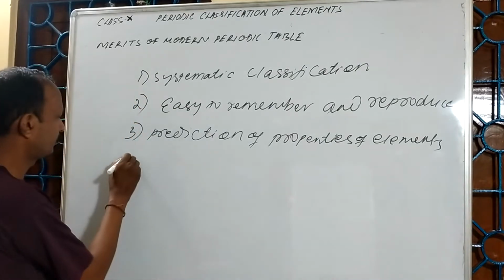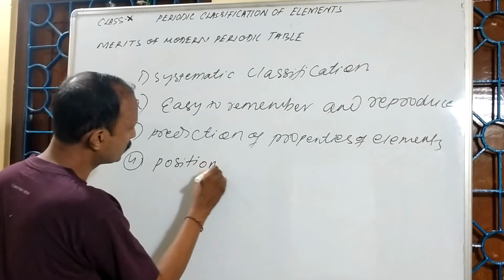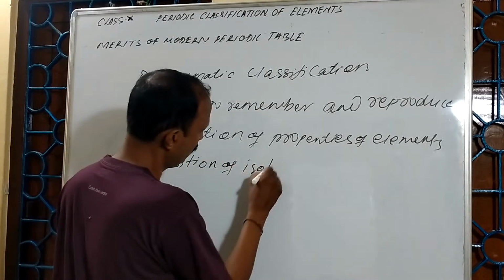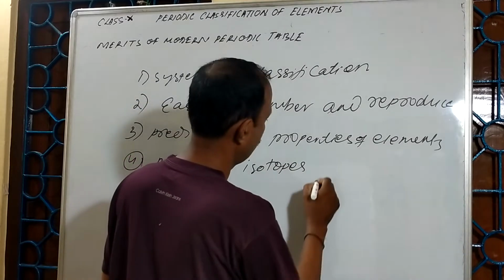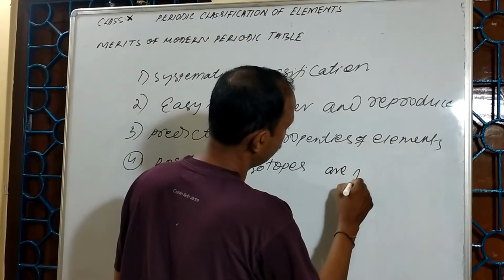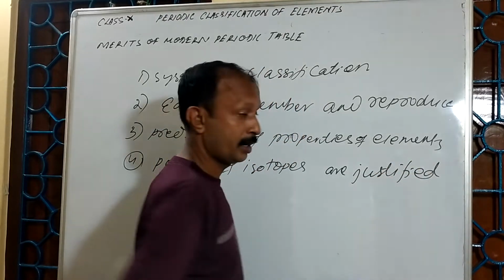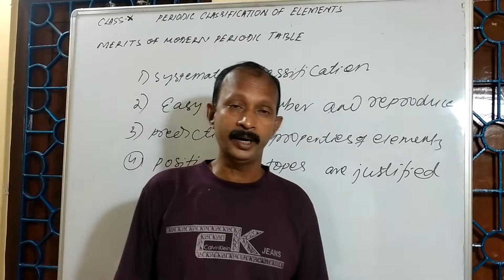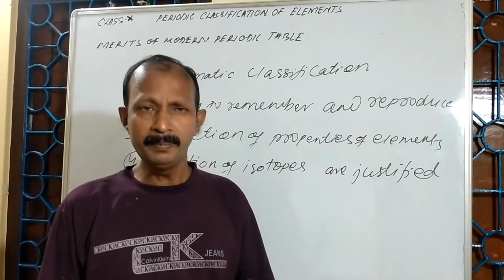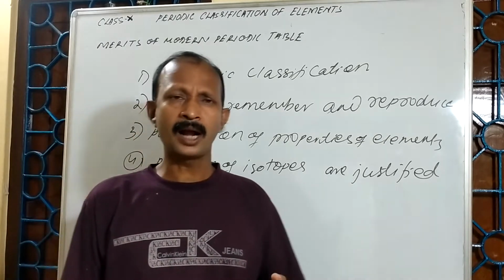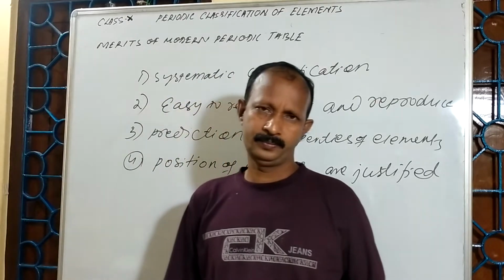Next point, the position of isotopes is justified. What is the position of isotopes? In the modern periodic table, elements are arranged according to increasing order of their atomic numbers.